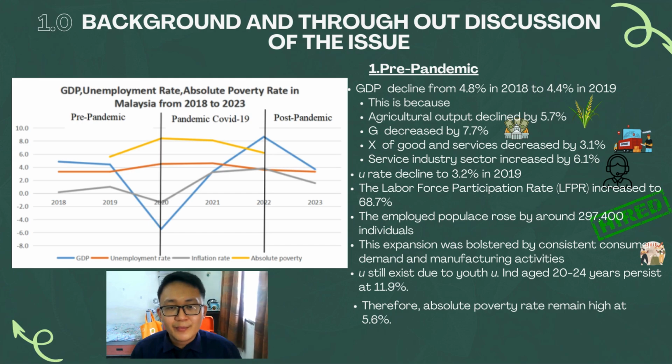So the unemployment rate declined to 3.2% in 2019. The labor force participation rate increased to 68.7%. The employed population rose by around 297,400 individuals. This expansion was bolstered by consistent consumer demand and manufacturing activities. The unemployment still exists due to youth unemployment. Individuals aged 20 to 24 years persist at 11.19%. Therefore, the absolute poverty rate remained high at 5.6%.